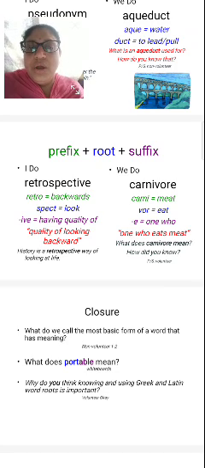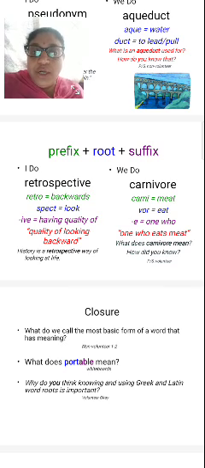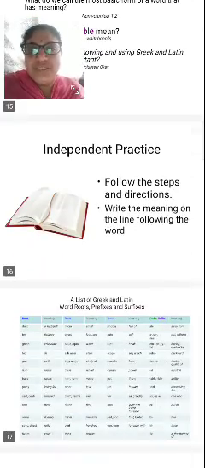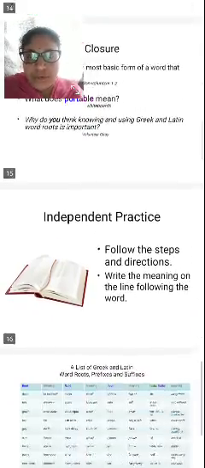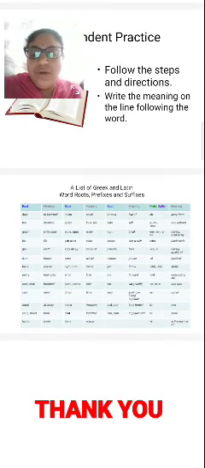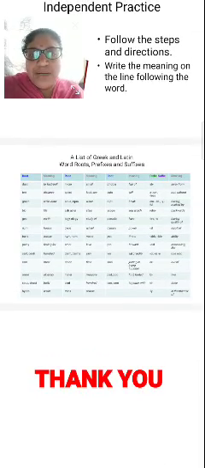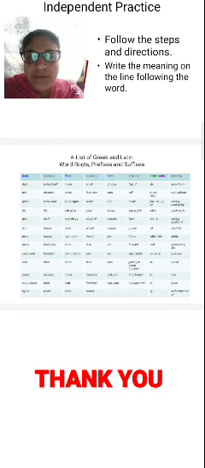Here, retrospective, and here, carnivore. Retrospective means the quality of looking backward, and carnivore means one who eats meat. One who eats meat, that person is called a carnivore, right? I have also made a table for you here, so see the table and complete the roots and the meanings, right?